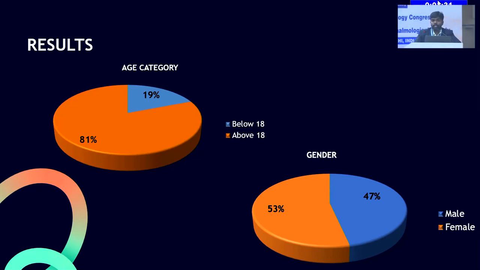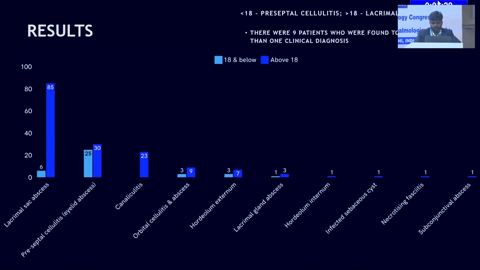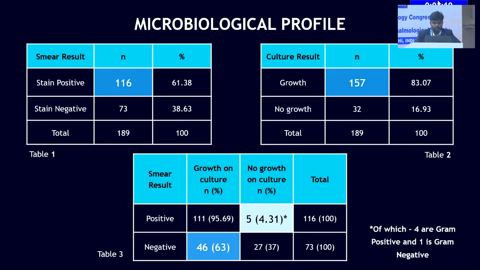There was an almost equal male to female distribution. This slide tells us the most common infection below 18 years was preseptal cellulitis, and above 18 years it was lacrimal sac abscess. Table 1: out of the 189 patients who underwent gram staining, 116 showed smear positivity. Table 2 shows that of the 189 patients who underwent culture sensitivity, 157 showed growth.